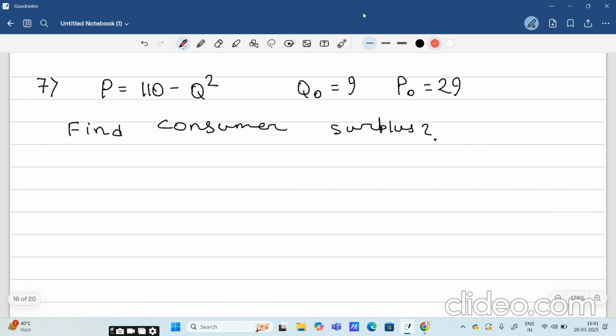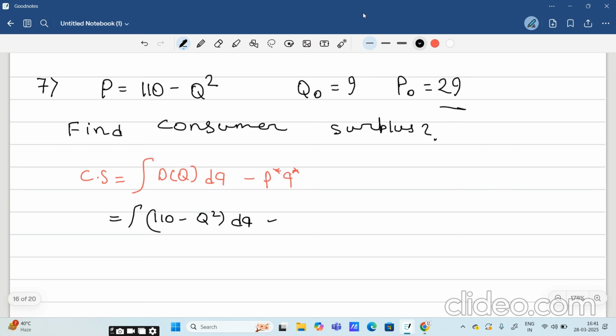Okay, so let me solve it. So consumer surplus, I will take the help of integration, D of q into dq. If you require a detailed video on it, let me know in the comment box. I will solve it in a detailed way, but for now I am just finding out the calculation. So D of q is 110 minus q square in dq minus p star q star. P star is 29, q star is 9, so that will be 29 into 9.